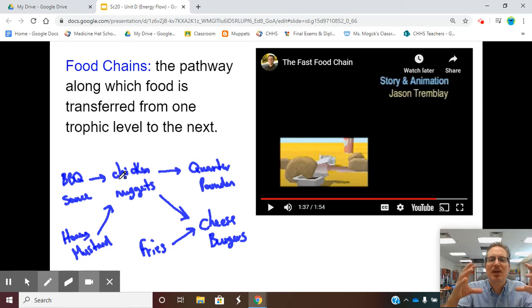However, in the big picture, things eat more than one thing. So cheeseburgers eat chicken nuggets and fries. Chicken nuggets eat barbecue sauce and honey mustard. This is a food web. It's much more complex, and most organisms eat more than one thing. For instance, humans, we eat probably hundreds, if not thousands of things when we make them in combinations for different recipes and such.